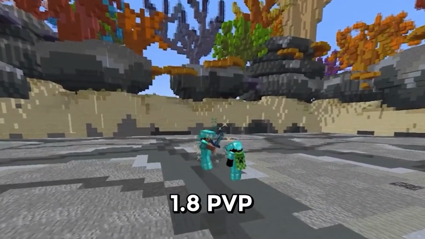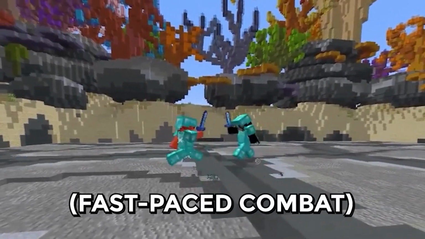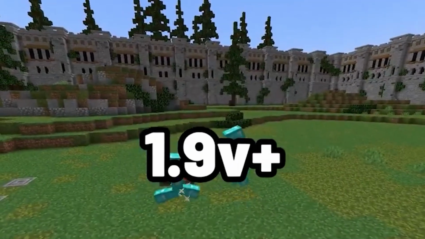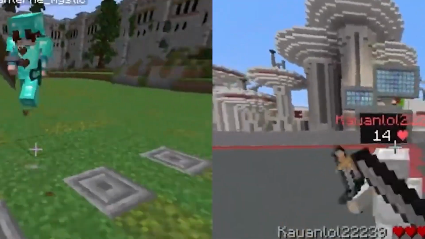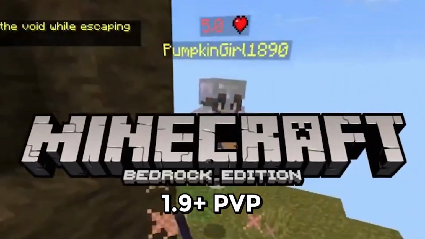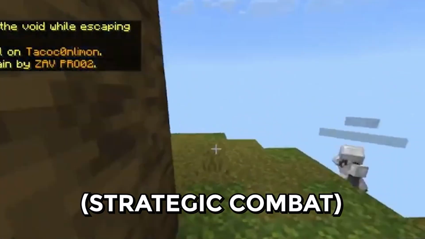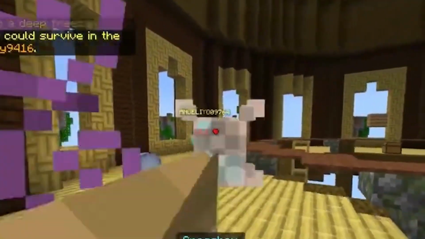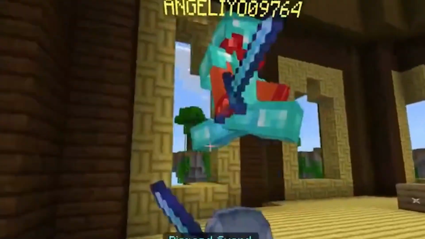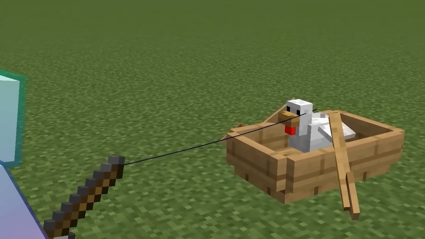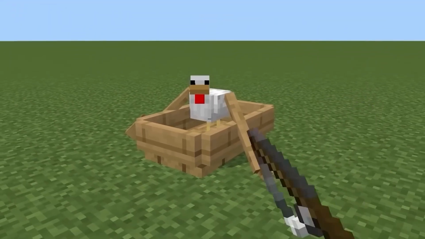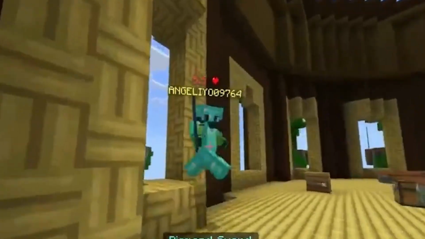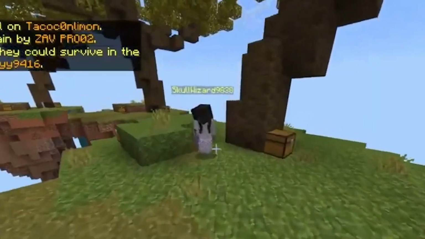One is 1.8 PvP, fast-paced combat, where there are no attack cooldowns, and it allows for rapid clicks and fast action. Next up is 1.9 plus PvP, strategic combat, which introduces attack cooldowns where it requires players to time their hits for maximum damage. These two systems give Java Edition more variety in combat, allowing players to choose between fast or strategic playstyles as per their convenience.